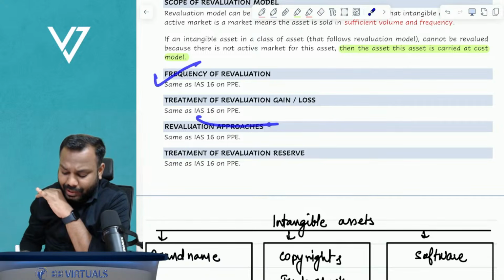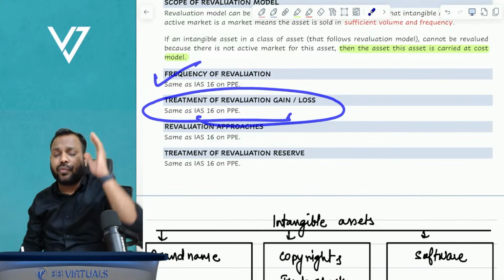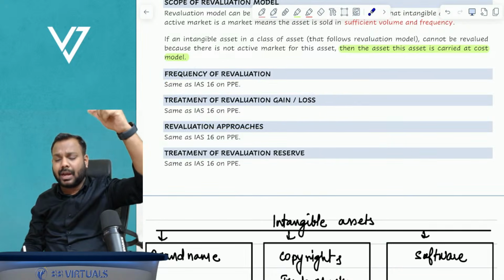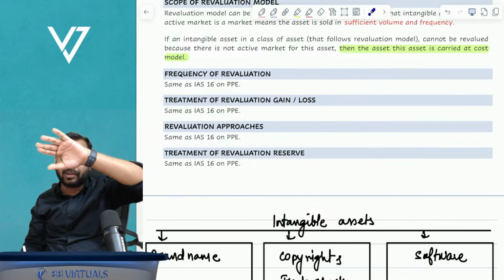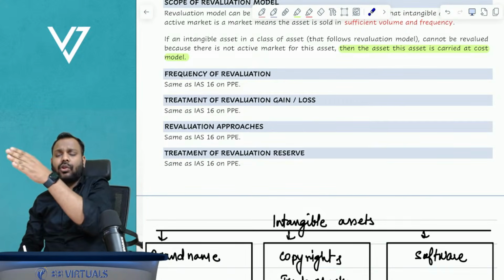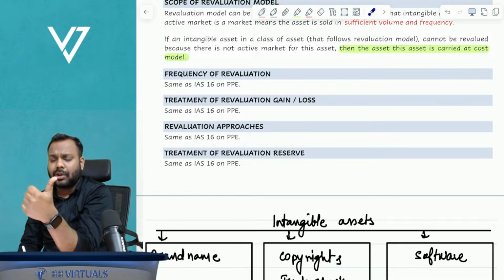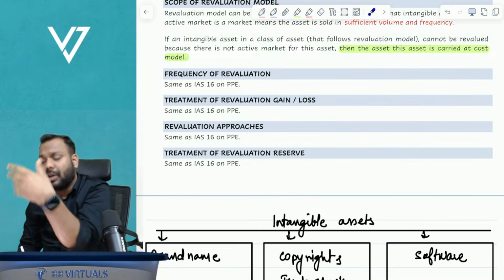Now, what is the treatment of revaluation gain or loss? Exactly the same as property, plant, equipment. First time revaluation gain, other comprehensive income. Second time revaluation gain, other comprehensive income. Third time revaluation loss. This revaluation loss, first of all, will be adjusted from other comprehensive income to the extent there is a balance in revaluation reserve.